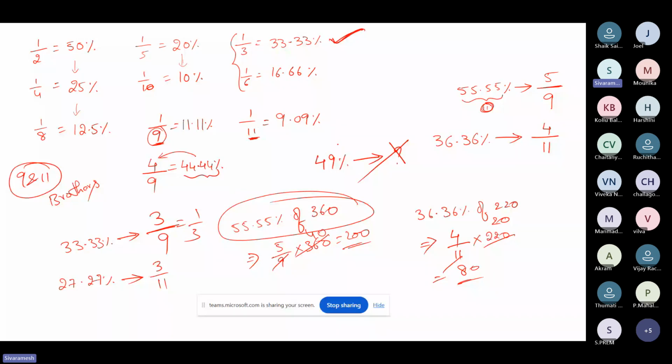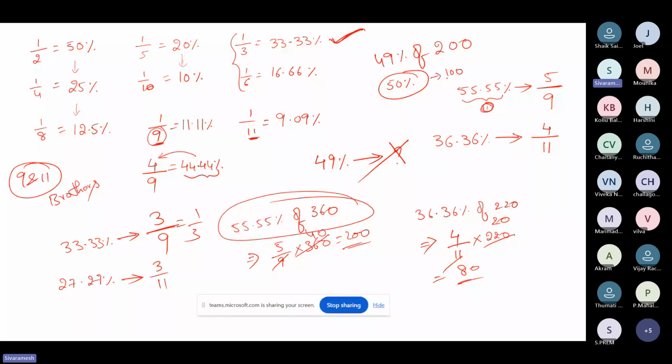Let's say what is 49 percentage of 200. We already know it can be solved by the eliminating two zeros method, but I'm not talking about that method. What you can do is first calculate 50% of 200, which is 100.